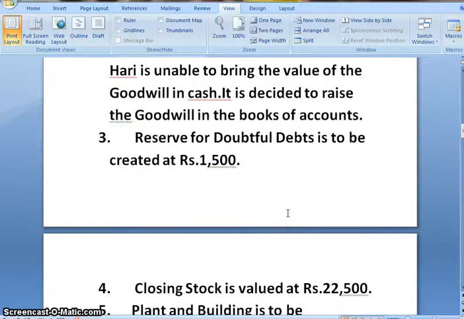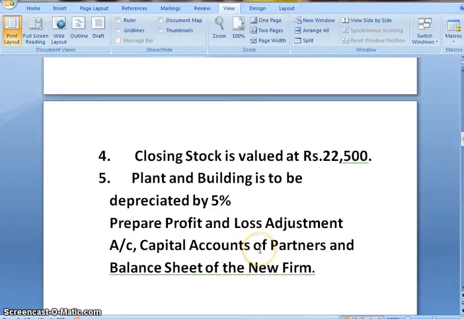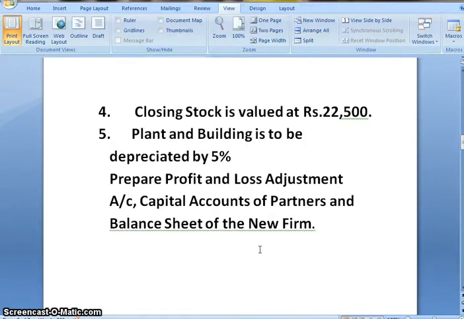Reserve for doubtful debts is to be created at rupees 1,500. Closing stock is valued at rupees 22,500. Plant and building is to be depreciated by 5%. And we need to prepare profit and loss adjustment account, capital account of partners and balance sheet of the new